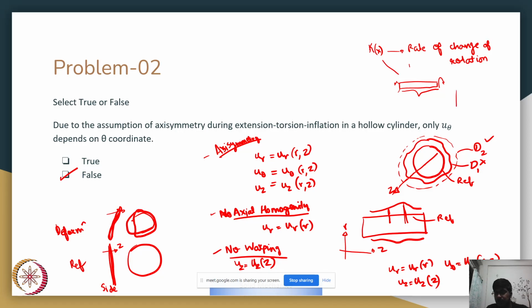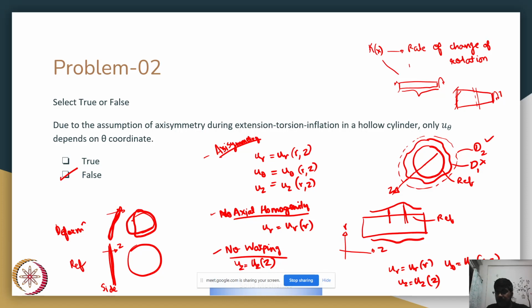Suppose for a uniform cross section this is okay, but suppose you have a tapered one, and you apply some torsion T here and the other end is fixed. You can figure out with a simple free body diagram, if you take a very small cross section, that on either end of the cross section the torsion that it is experiencing is still T.